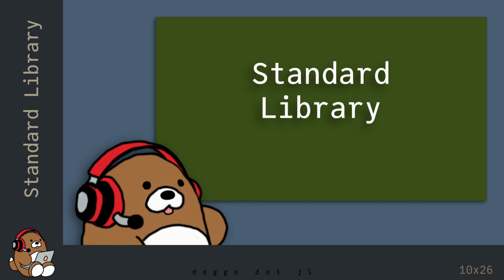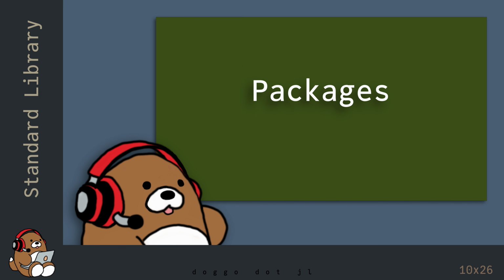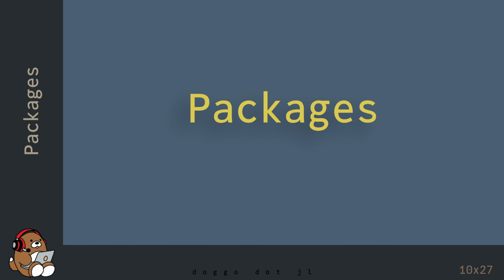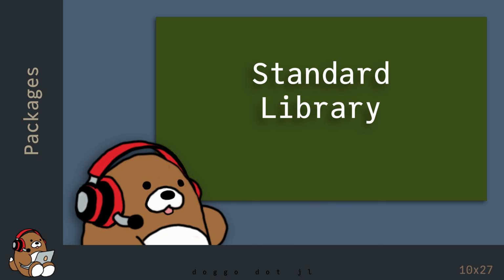So that's the basics of using Julia's standard library. In the next chapter, you'll learn how to use external packages in Julia. Now that you know how to use Julia's standard library, you now have access to many more functions that are not included in Julia Base.